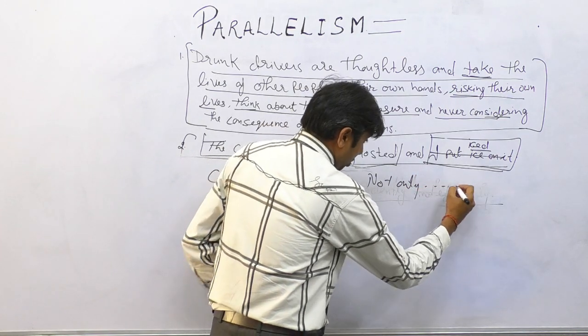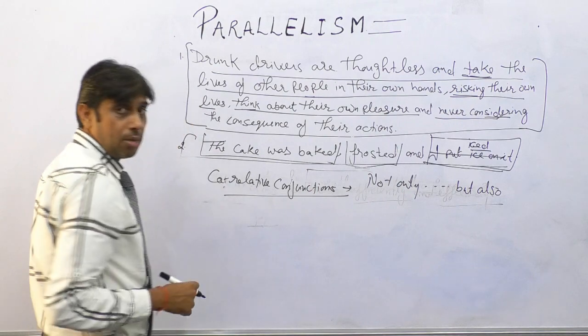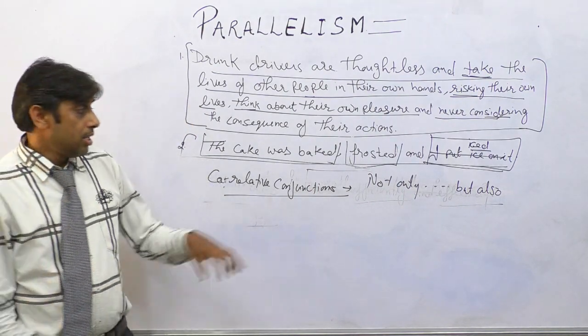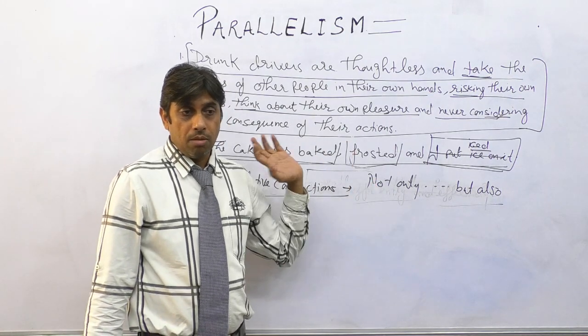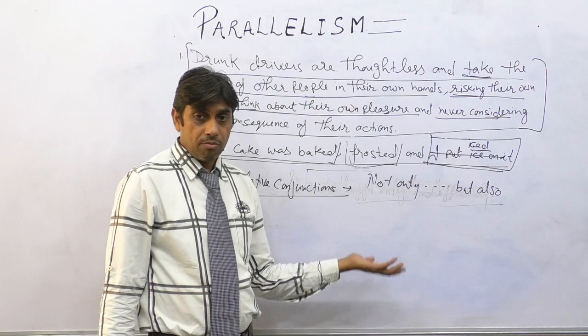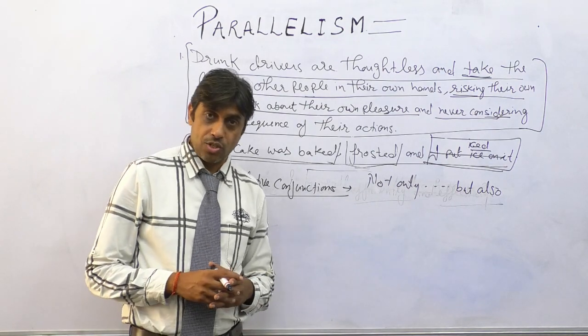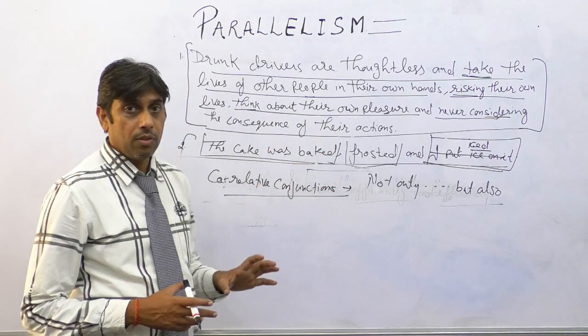These are the correlative conjunctions. Apart from not only but also, there are other correlative conjunctions such as either or, neither nor, both and, no sooner than. These are correlative conjunctions. Correct? So this is the total funda of parallelism.